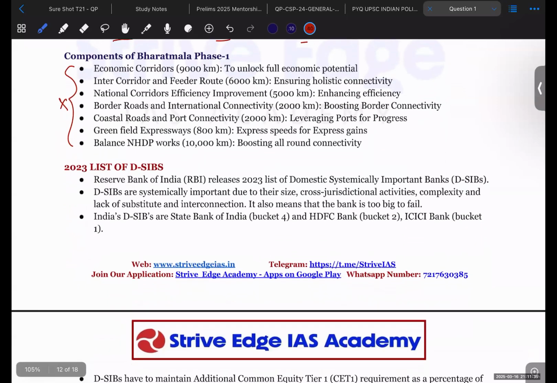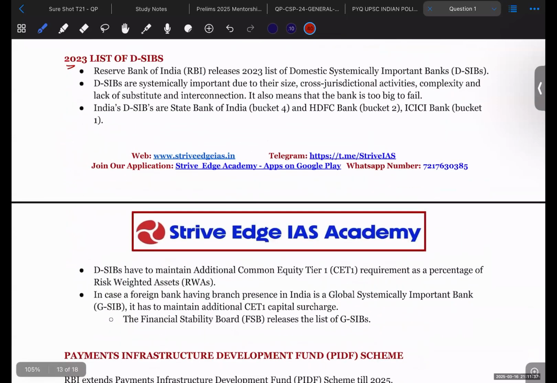Now, the 2023 list of domestically systemically important banks. So Reserve Bank of India releases the 2023 list of domestically systemically important banks, D-SIBs. These are systemically important due to their size, cross-jurisdictional activities, complexity, and lack of substitutes and interconnection. It means that the bank is too big to fail.